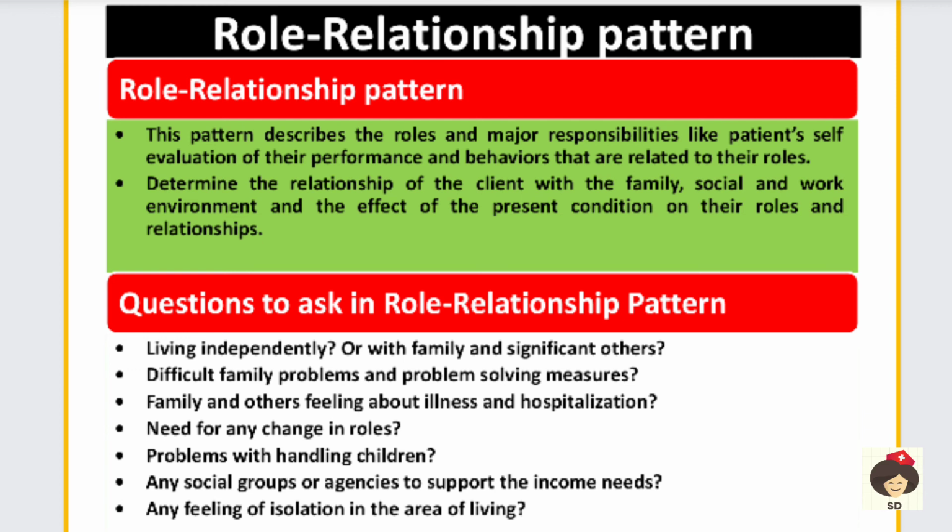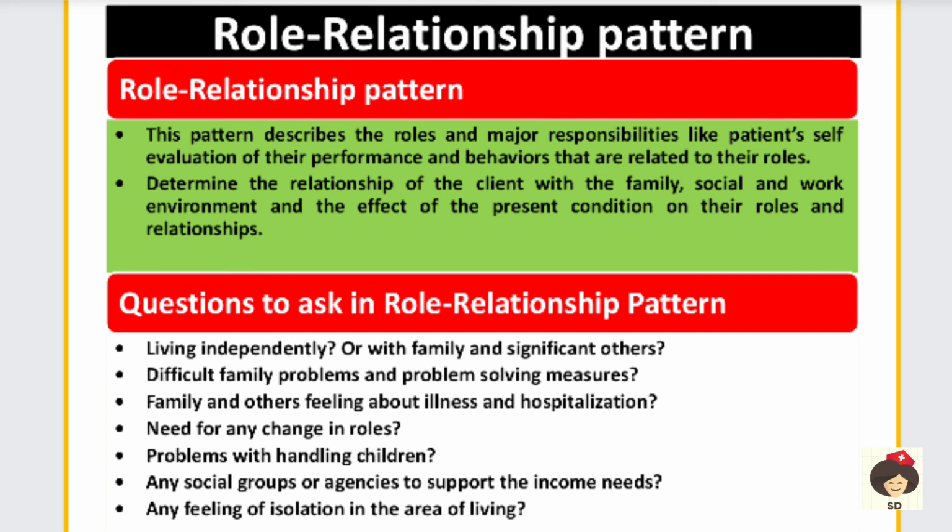And next is role relationship pattern. So at home, the patient has major roles and responsibilities. So you have to evaluate the person's role, whether he is following the roles properly or if there is any change in the roles. Also how he is maintaining relationships with family, social and work environment. If the disease has caused any change in the role and relationship, that you have to assess. So here you have to see whether the patient is living alone or is with family or anyone to support him, or if there are any family problems that he is not able to solve, or any family feelings.